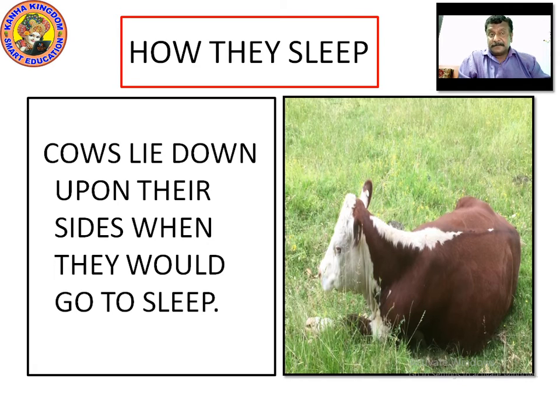The cows have huge bodies. Yes, it is very big in size. For sitting and sleeping it takes time, and for getting up also it takes time. Right? So their way of sleeping is what? They go to one side and sleep. Right?